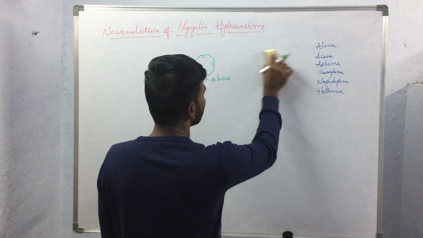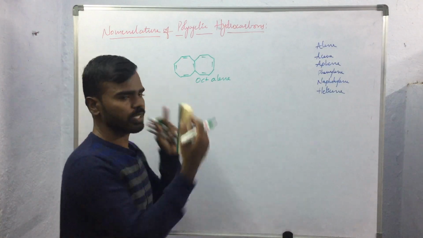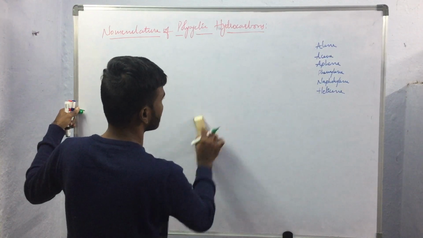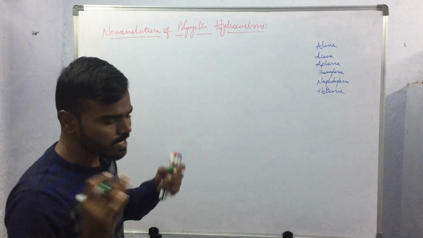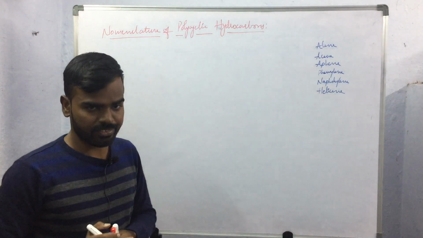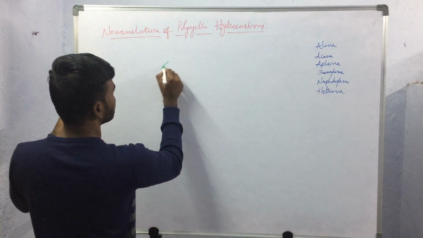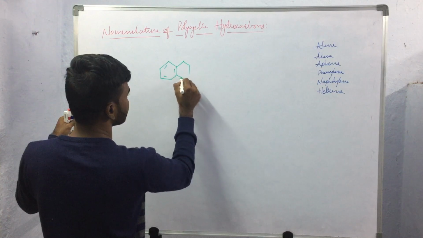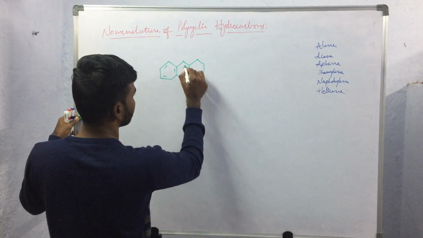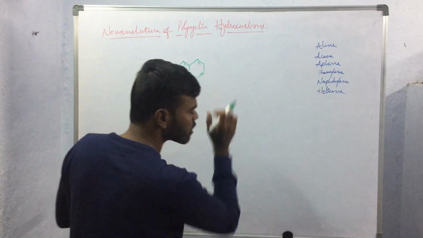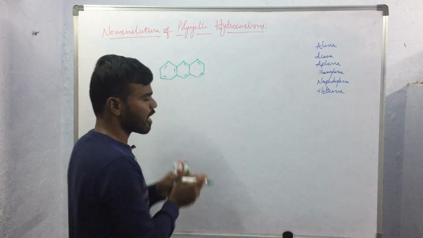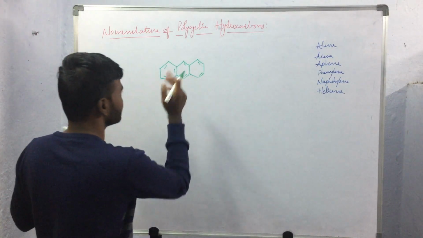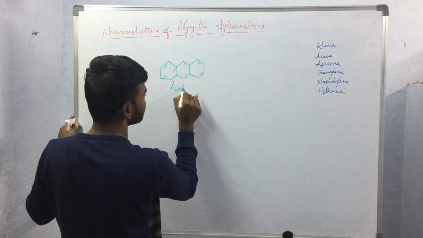What if the compound has more than two rings? In such a case, for some compounds we have trivial names. For example, if the compound has three benzene rings orthofused together in a linear arrangement, then this compound will be named anthracene.